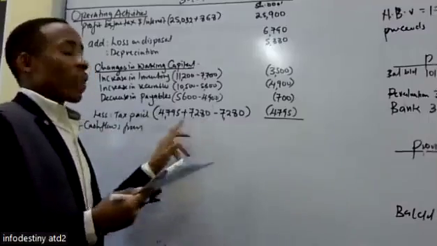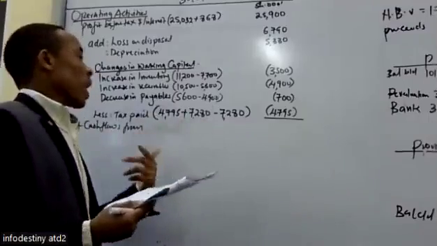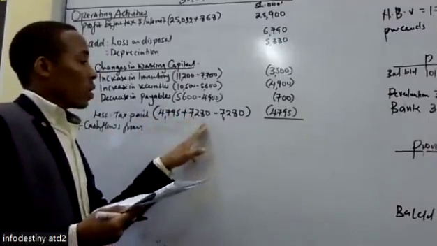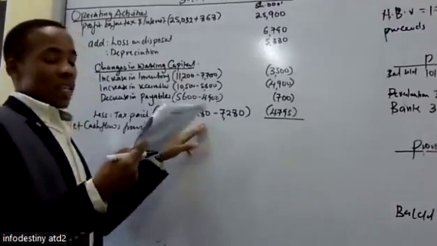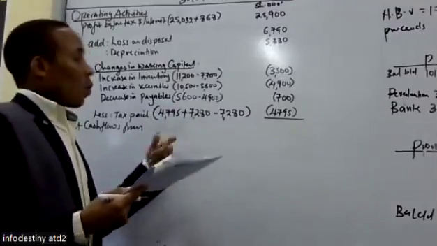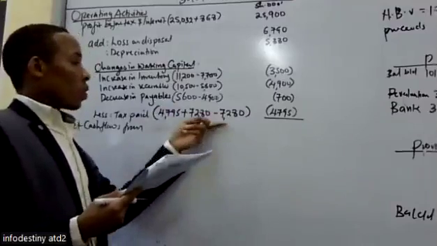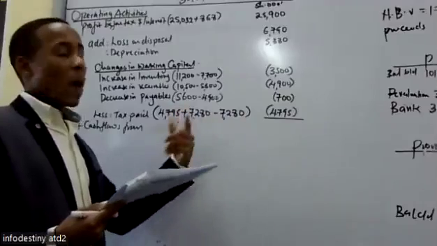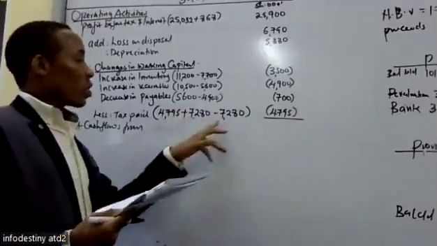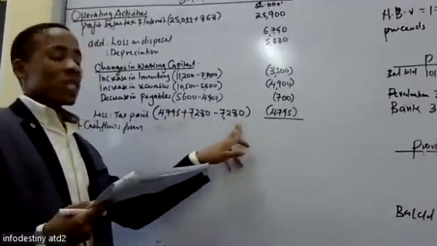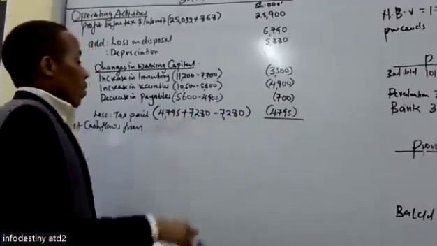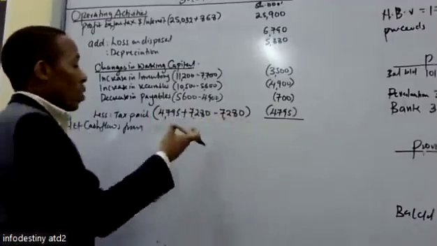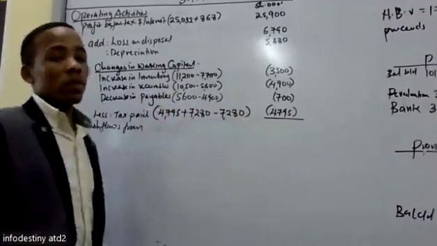All right, so that means at the end of the year, they should pay a total of 4795 plus 7280. But now it's at the end of the year, that is 2017. We already saw that they are supposed to pay 7280. That means that they paid part of that tax. This is the one which is remaining, the tax payable. That means it is due. So if you take 4795 plus 7280 minus 7280, you remain with what? 4795.